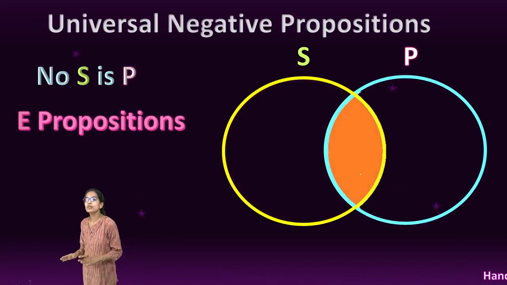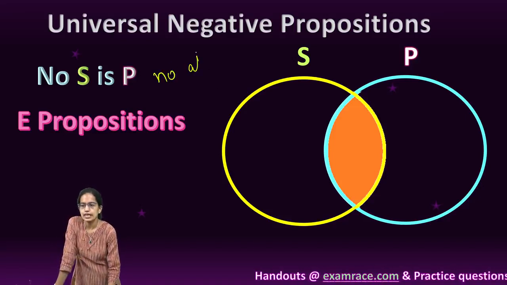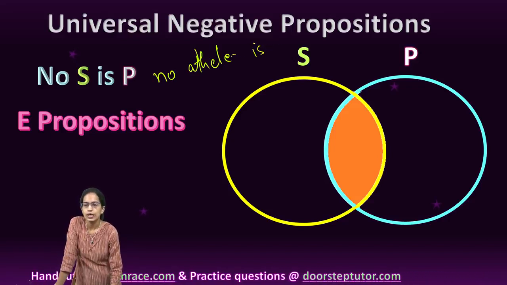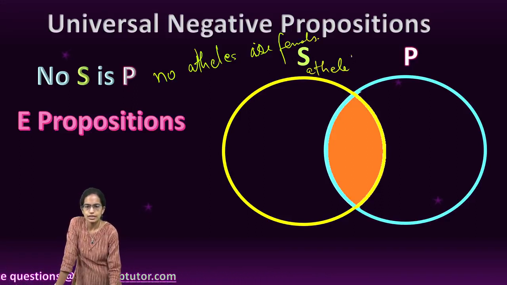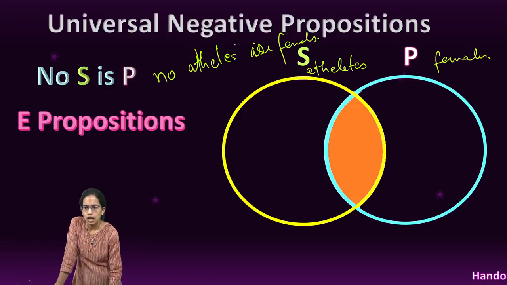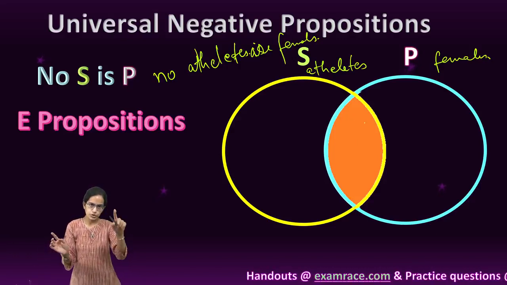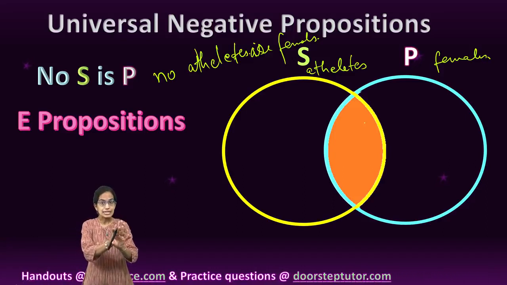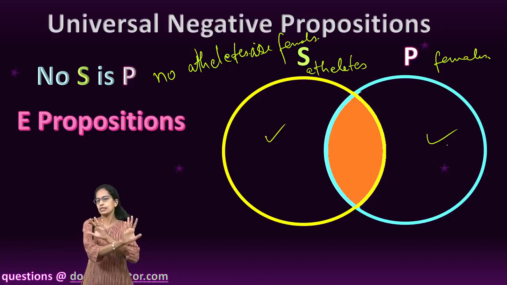The next is universal negative preposition. I take the same statement, but I say no athlete is or no athletes are females. So my first circle is of athletes. My second circle is of females. Now, no athletes is females. That means I shade the center portion of the two circles. There cannot be a region where both of them intersect. So either athletes can be here and females can be here. Common area, there can be nothing.